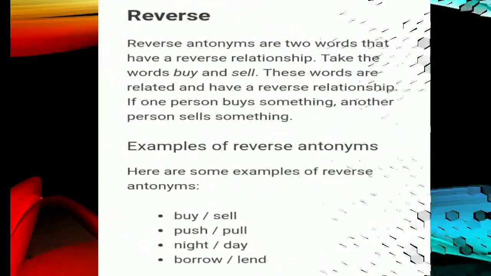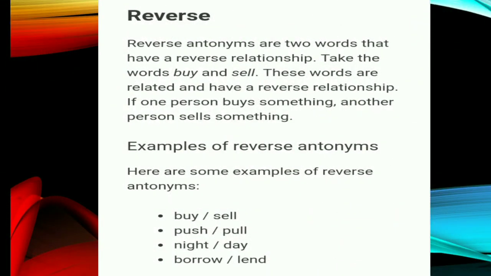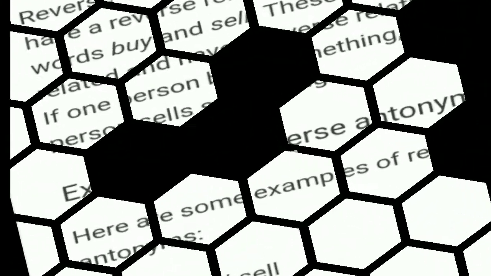After that there are reverse antonyms. Reverse antonyms are two words that have a reverse relationship. Take the example buy, whose reverse is sell. These words are related and have a reverse relationship. Just the examples are buy, sell; push, pull; night, day; borrow, and lend.